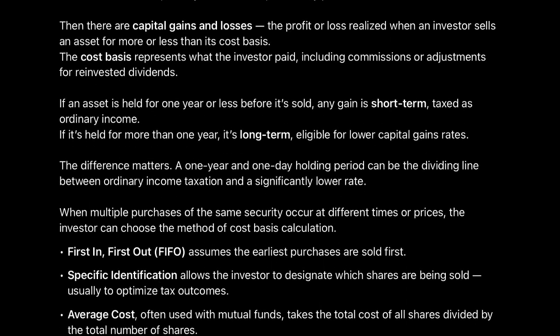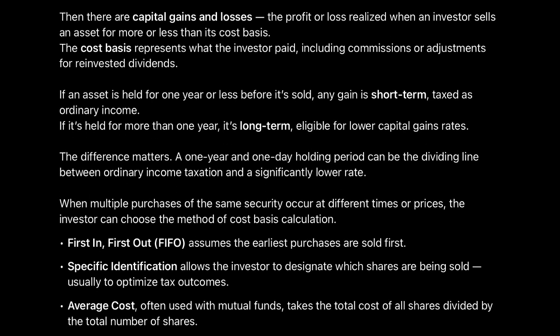Then there are capital gains and losses, the profit or loss realized when an investor sells an asset for more or less than its cost basis. The cost basis represents what the investor paid, including commissions or adjustments for reinvested dividends. If an asset is held for 1 year or less before it's sold, any gain is short-term, taxed as ordinary income. If it's held for more than 1 year, it's long-term, eligible for lower capital gains rates. The difference matters. A 1 year and 1 day holding period can be the dividing line between ordinary income taxation and a significantly lower rate.